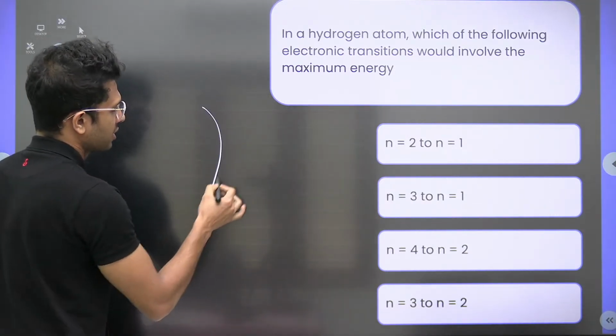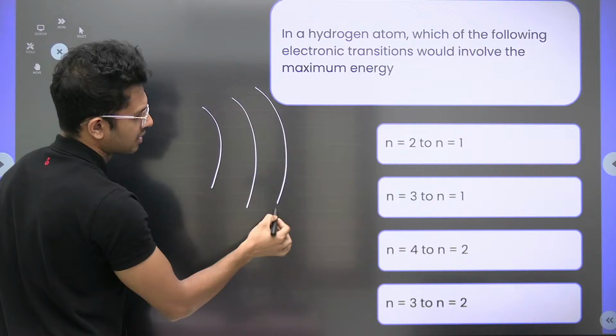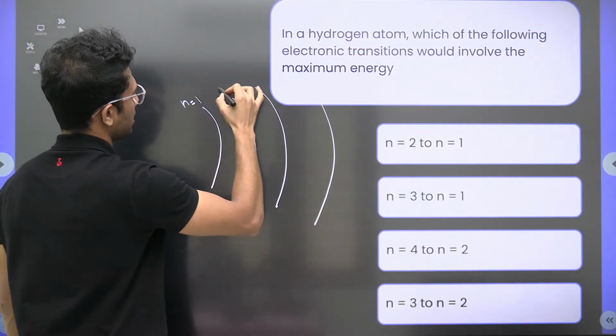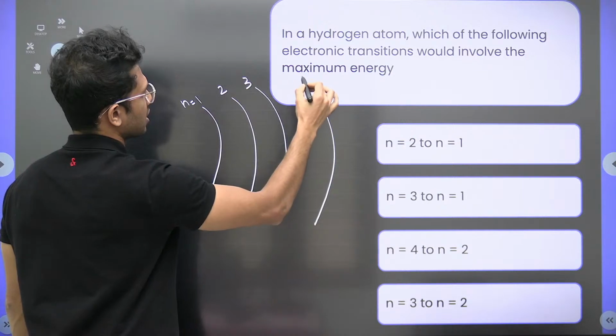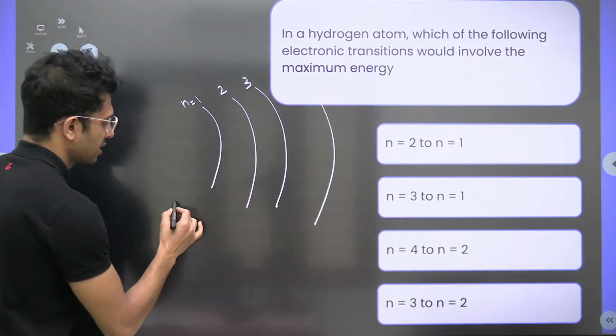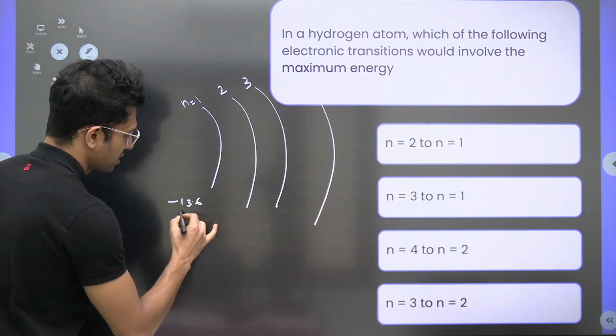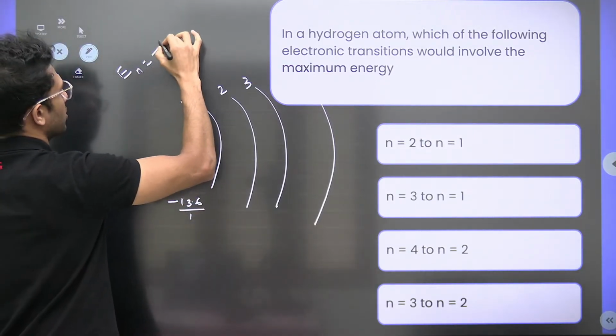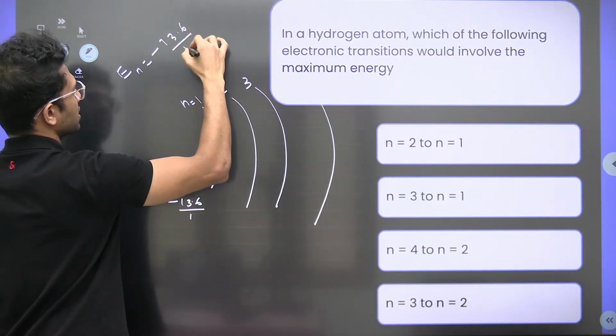So here we have the first orbit, second orbit, third orbit and the fourth orbit. So n equal to 1, 2, 3 and 4. Tell me what is the energy of the first orbit? That is minus 13.6 by n square, 1 square, because the formula for energy of the nth orbit is minus 13.6 by n square.